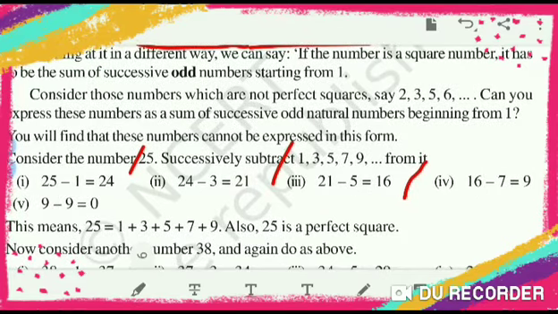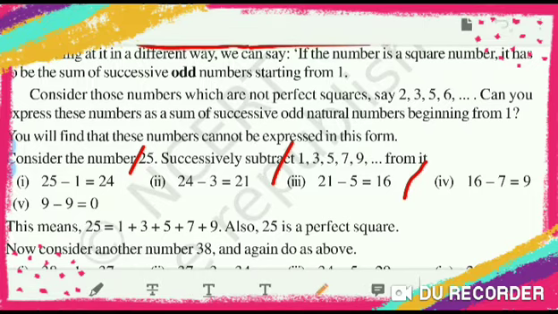If we continue till 0 comes, it means it is a square. This means that 25 is the sum of the first 5 consecutive odd numbers: 1 plus 3 plus 5 plus 7 plus 9.